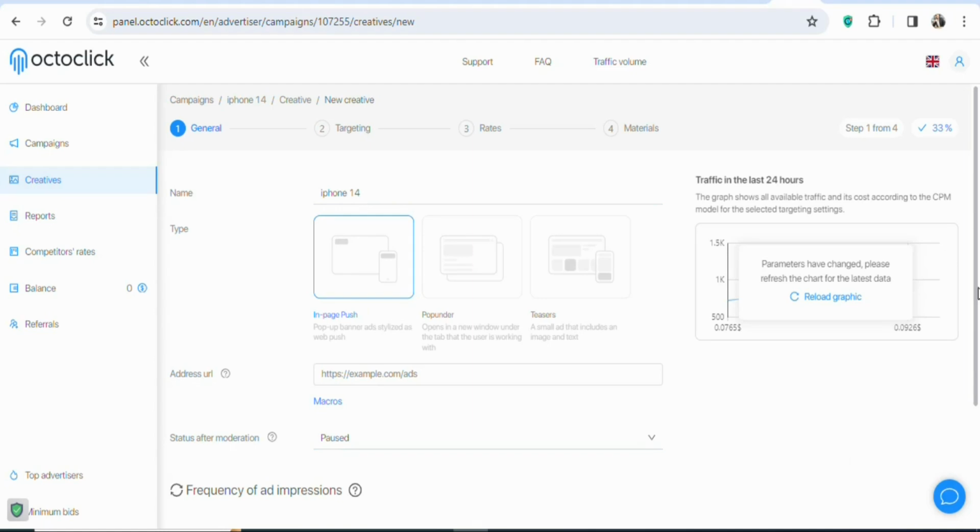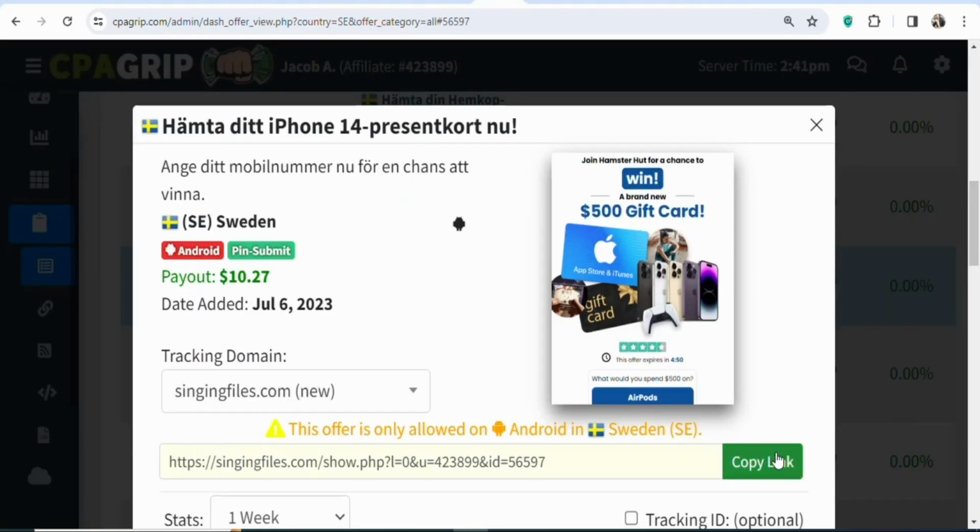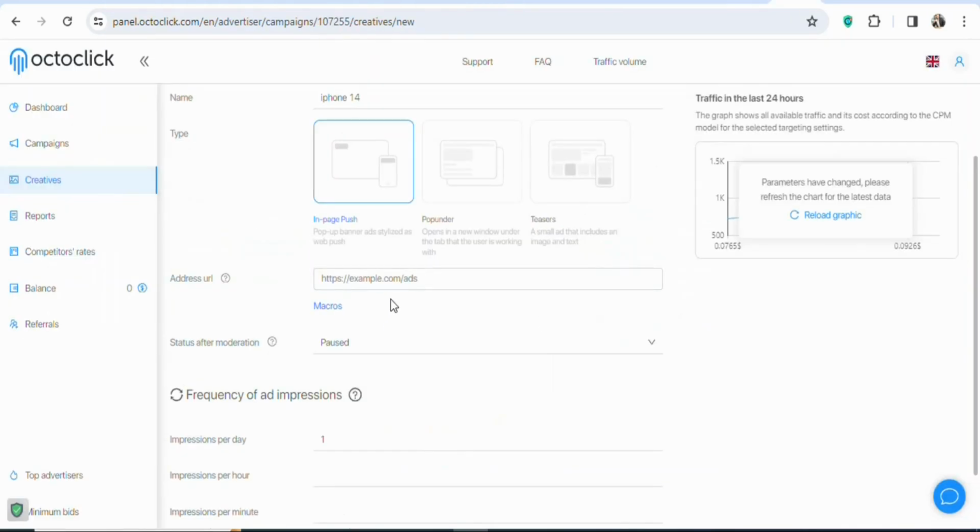Once you select the ad format, the next step is that you are going to insert your affiliate link. You can see this is where you're going to paste your affiliate link. So you have to come back on CPA grip. Once you come back, click on copy link. Once you copy your link, you are going to come back and then paste it here. As you can see, that has been done.